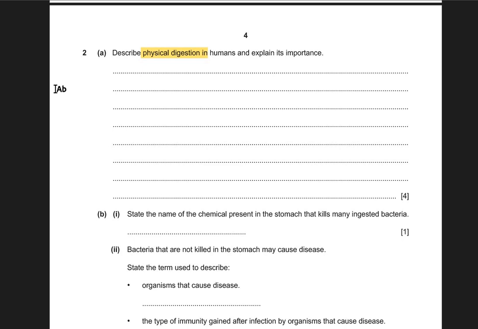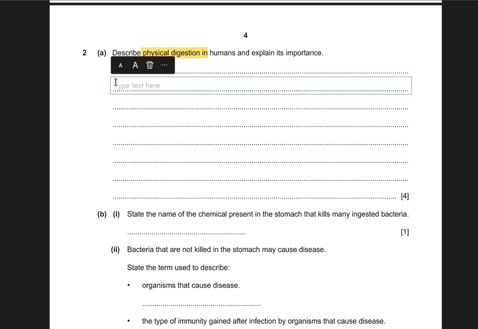Alright, so what is physical digestion? Physical digestion is the breaking down of the food into smaller pieces, that is basically chewing by the teeth, and this helps the movement of food from the mouth to the stomach, that is swallowing. So this eases the swallowing process by increasing the surface area of the food for chemical digestion or for the enzymes to act on. Secondly, the other physical digestion is peristalsis or the churning of the stomach that happens with the food. So this is going to help mix the food with the enzymes.